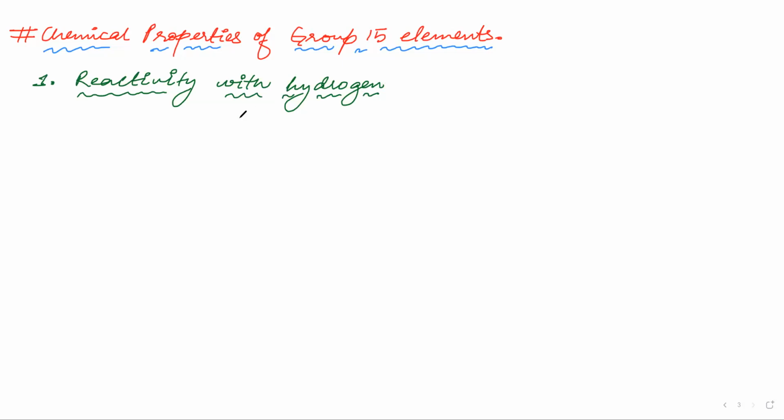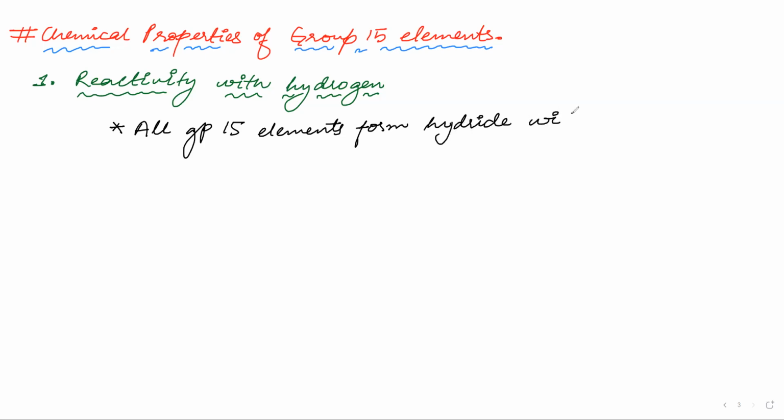First, we will learn about hydrides. There will be many things about it. The first thing: what type of hydrides do they form, and what is the formula of the hydrides? All the group 15 elements form hydrides with the formula.